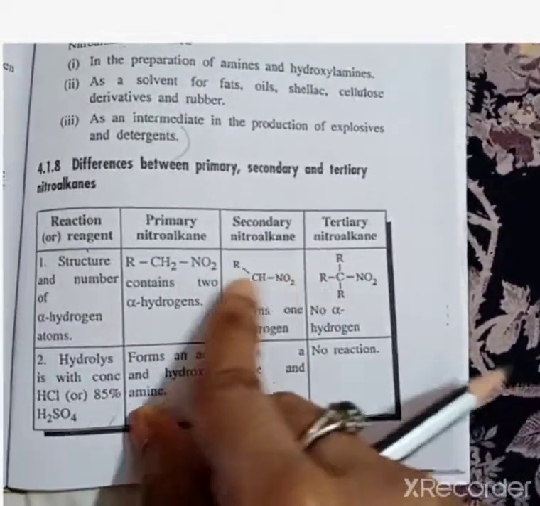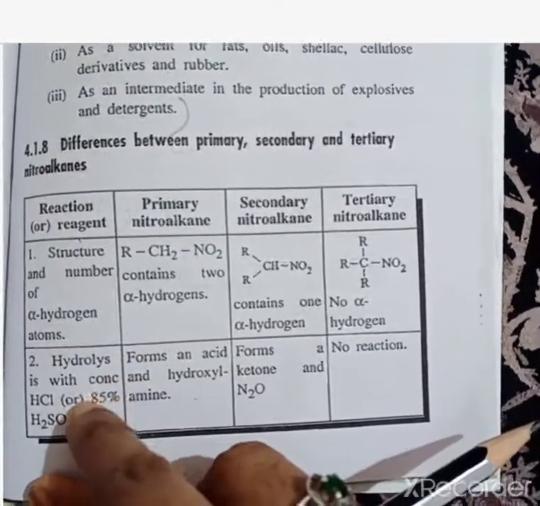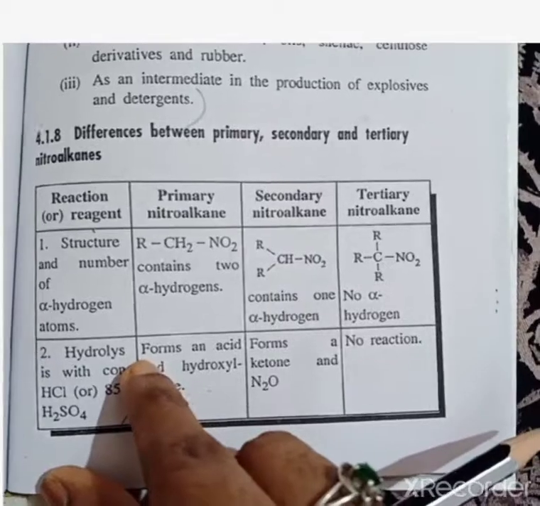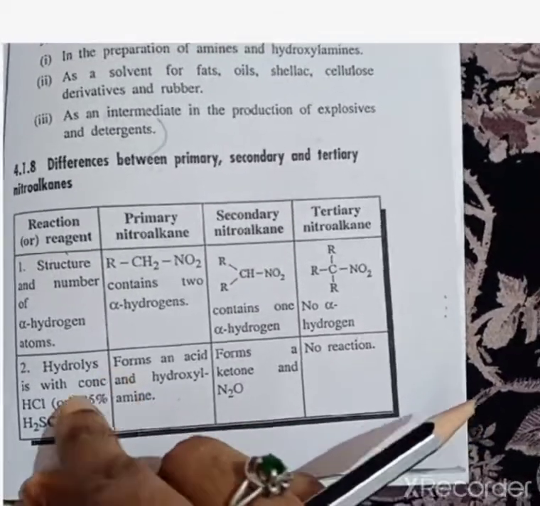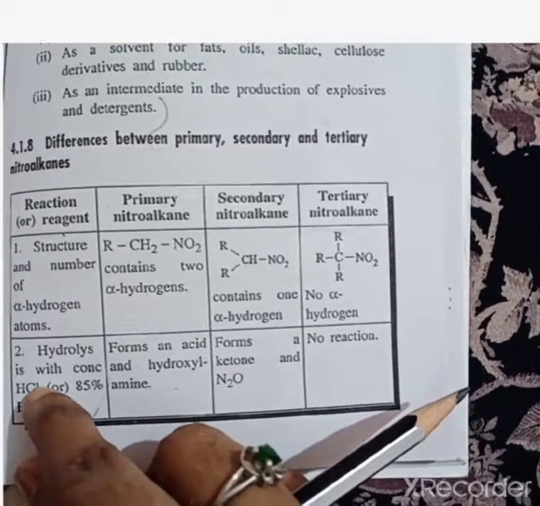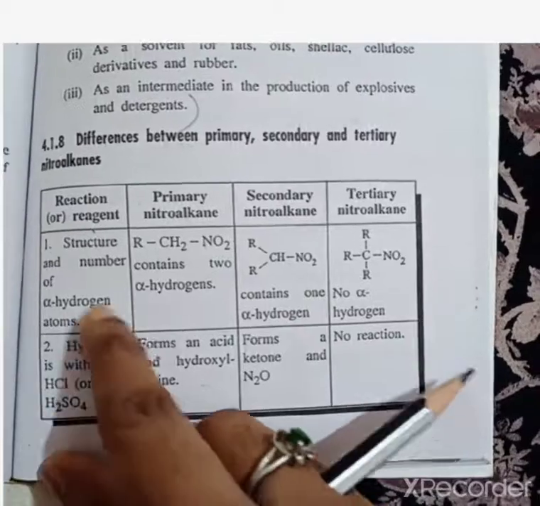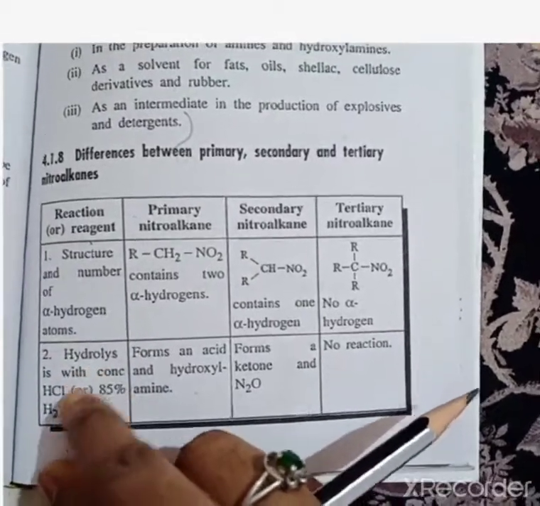Here is the first evidence. Second comes from hydrolysis. We already know about hydrolysis, the elimination of water molecules or hydrogen. It is mainly reacted with concentrated HCl, that is, sulfuric acid, hydrochloric acid, and then 85% sulfuric acid. Only between these two reactions does the hydrolysis take place.